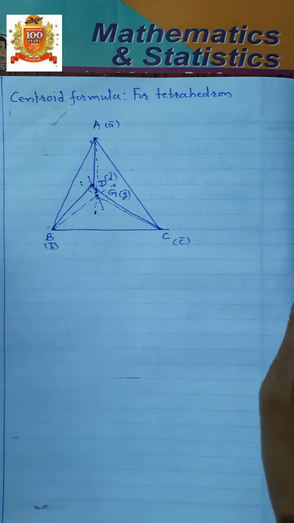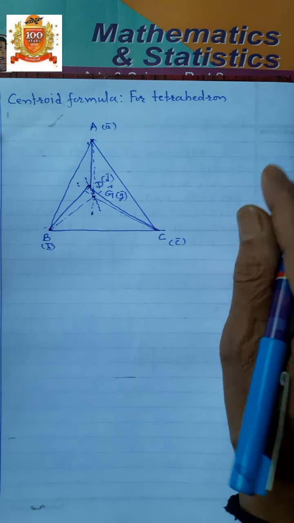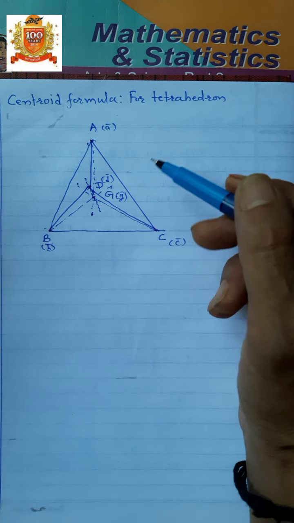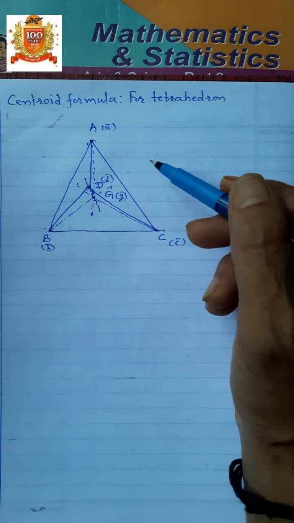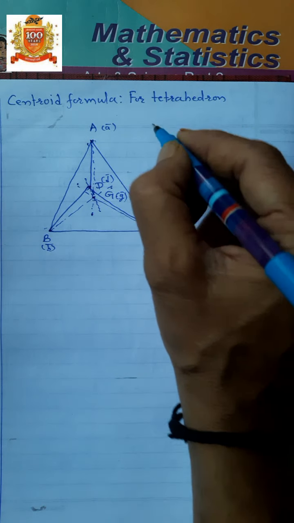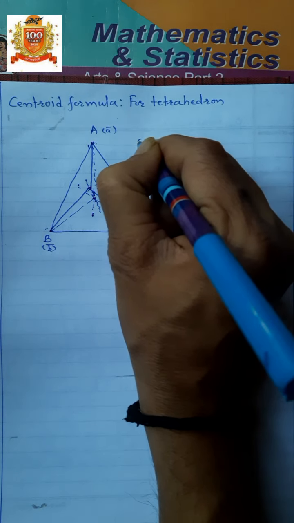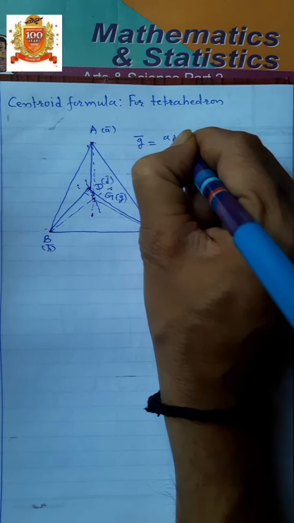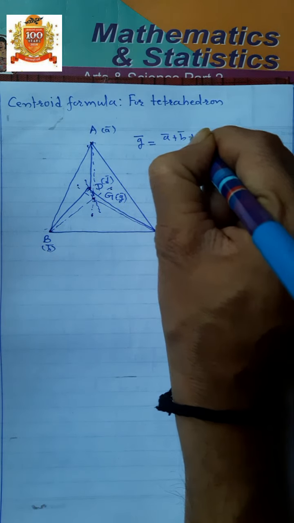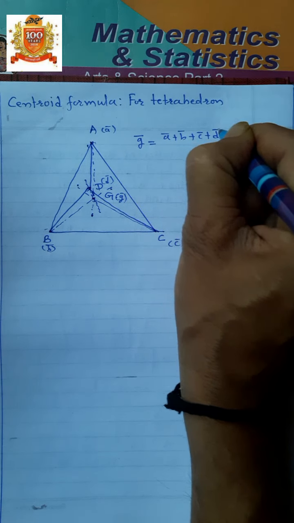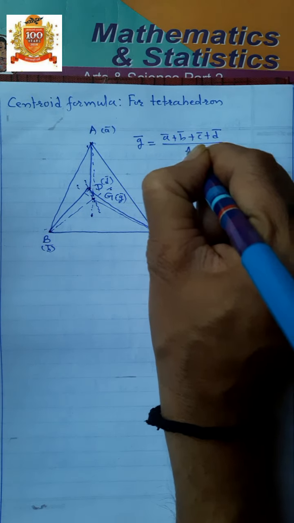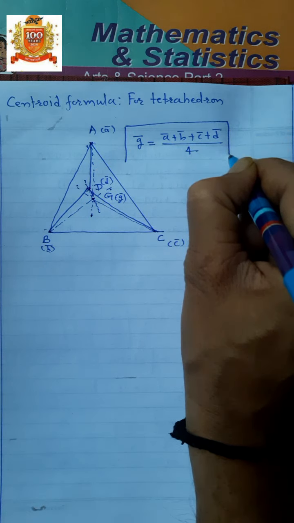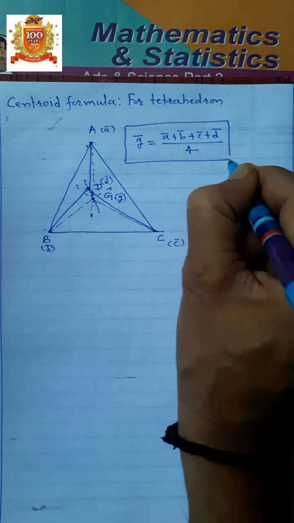There are 4 vertices of the tetrahedron. Let A bar, B bar, C bar, D bar, G bar be the position vectors of points A, B, C, D, and G. Then the centroid is given by G bar is equal to A bar plus B bar plus C bar plus D bar upon 4. This is the formula for the centroid of a tetrahedron, isn't it?